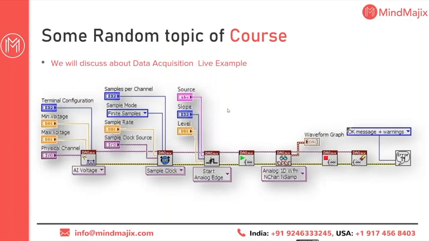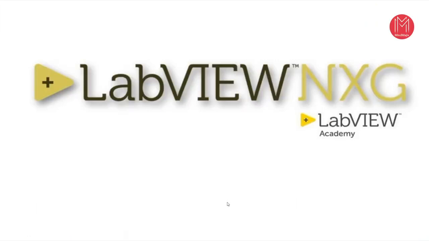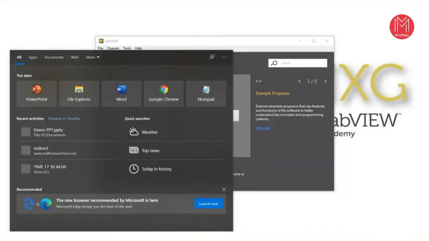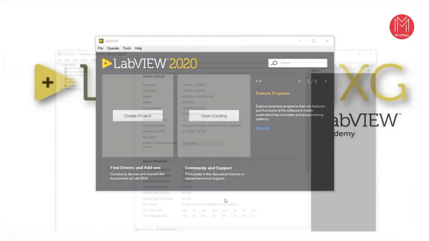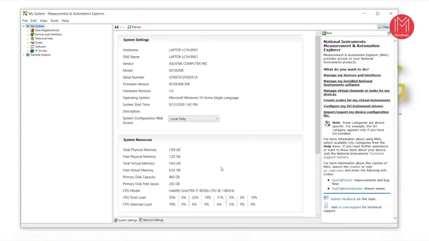In this topic I will show you how you can acquire data using LabVIEW. For that, I will switch my PPT to my computer. To learn how we can acquire data using LabVIEW, I am going to demonstrate. First of all, you need to open LabVIEW and then open NI MAX. When you click and open NI MAX, you will get the National Instruments Measurement and Automation Explorer.